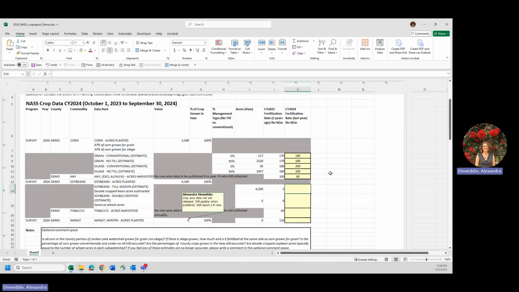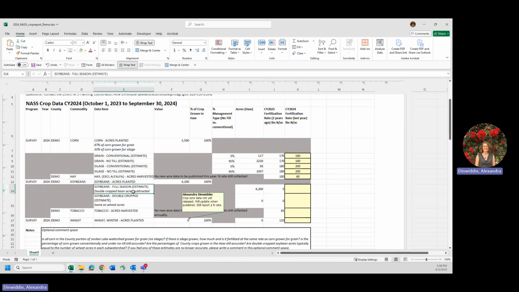So again, base these rates on consultation with field crop agents, regional agronomists, and farmers. We want to capture as accurate information as we can about what folks were actually putting out for the year. All right, moving down to the soybean acres.